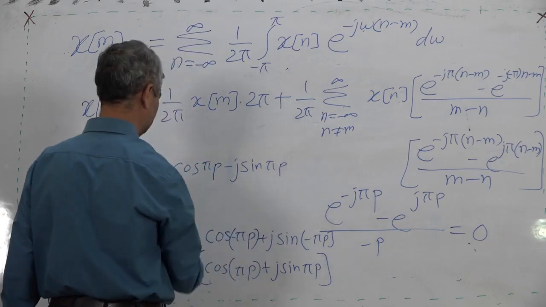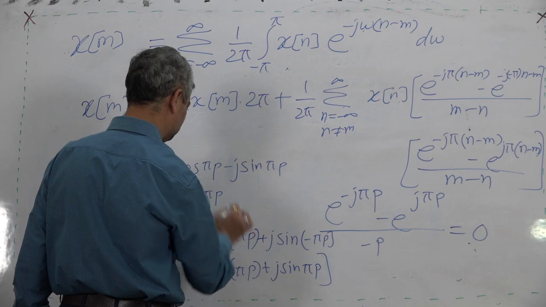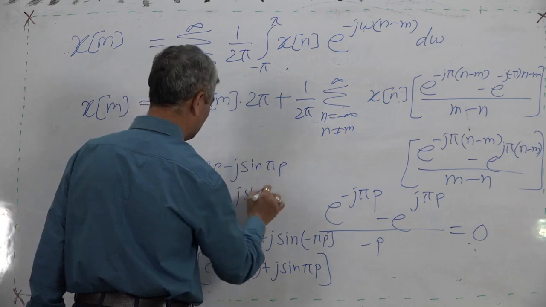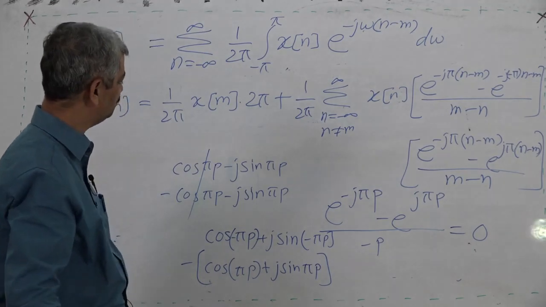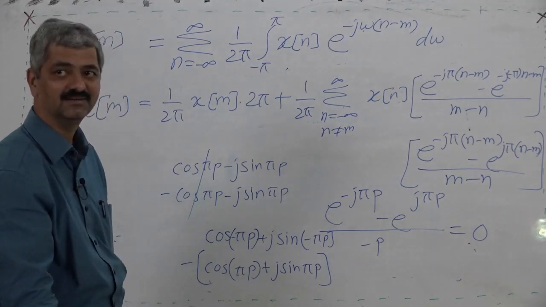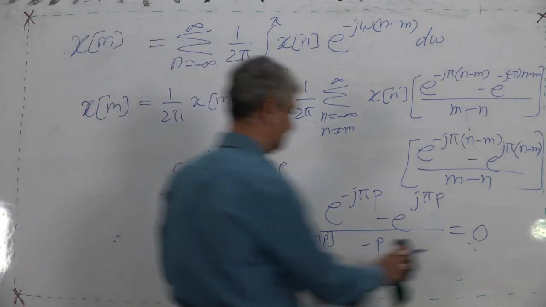This minus cos pi p, and this is minus j sin pi p. So you will say this is getting cancelled, and I am getting minus 2j sin pi p, and this is upon minus p. So, what is the answer actually?